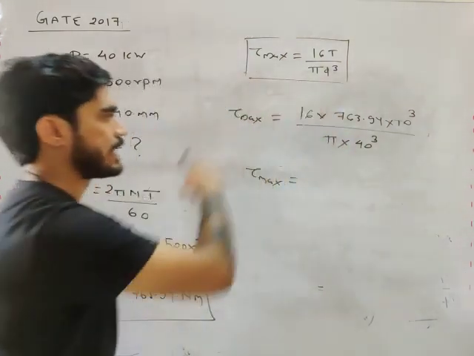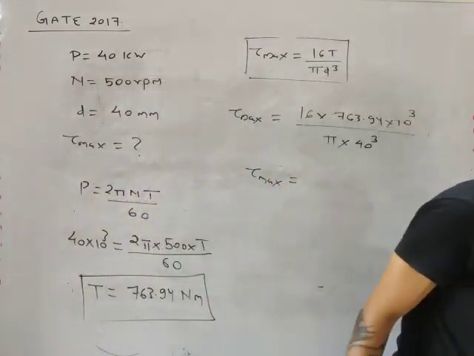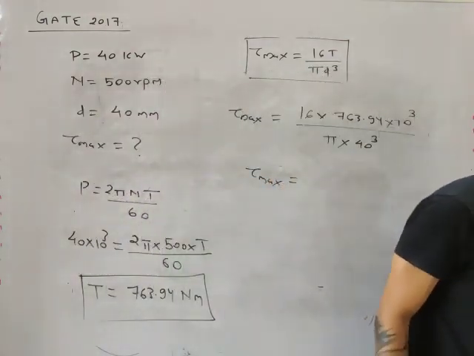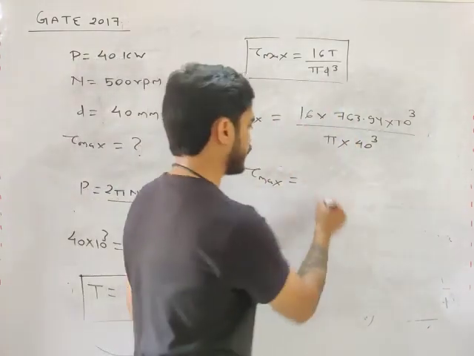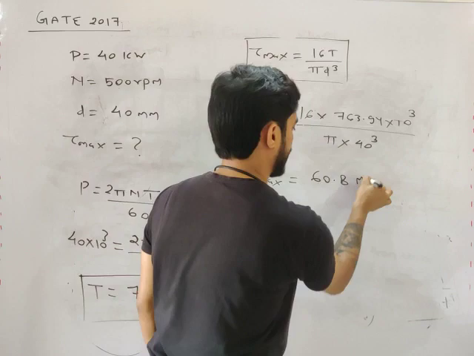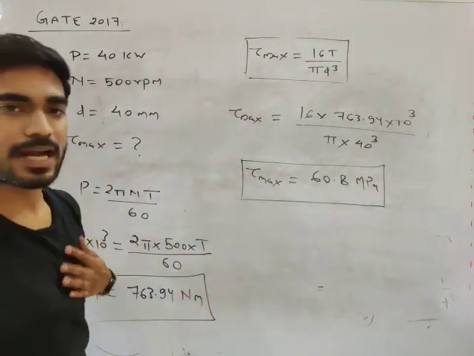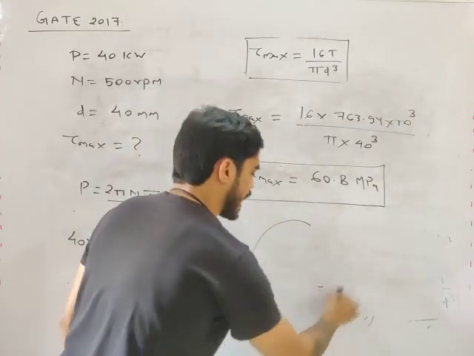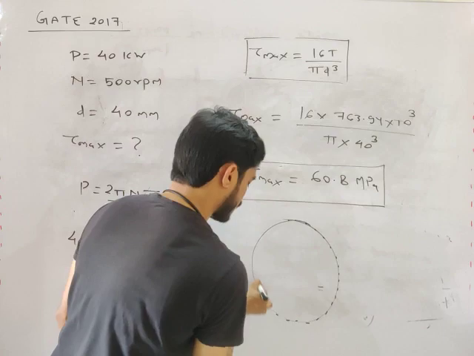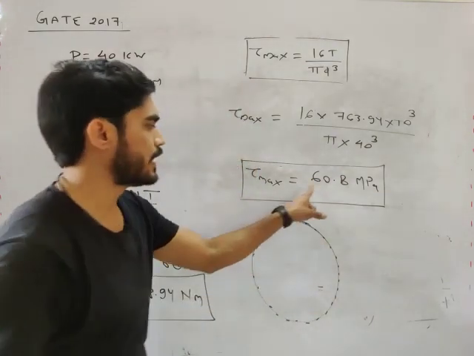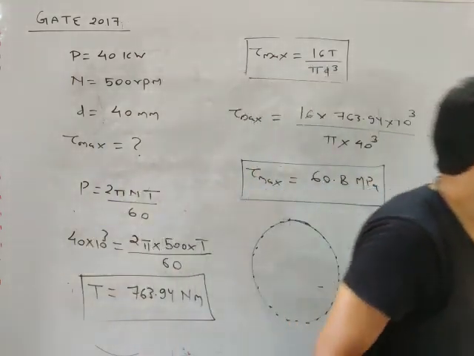Tau maximum. How much tau maximum will you get, my friend? If you solve this equation, 16T by pi d cube, you will get 60.8 megapascal. You will get 60.8 megapascal on the outer surface. So, at every point on the outer surface, the value of tau will be 60.8 megapascal, my friend. All right, my friend.